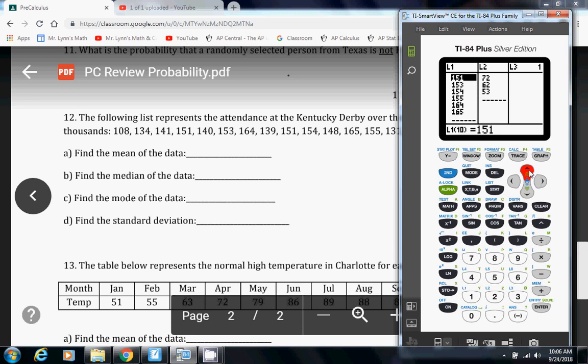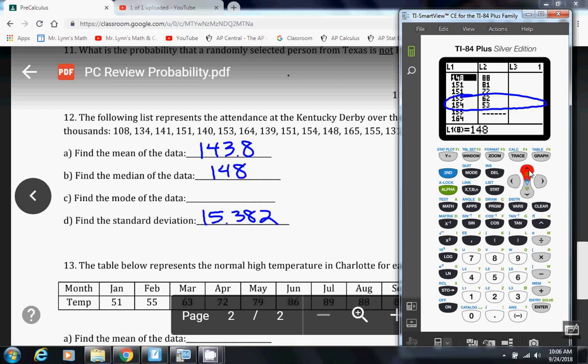Just a reminder, it's possible for there to be no mode if no numbers repeat. It's also possible to have more than one mode. So if there were two numbers that both appeared twice, they could both be the mode. But this time it is 151. So that covers number 12.